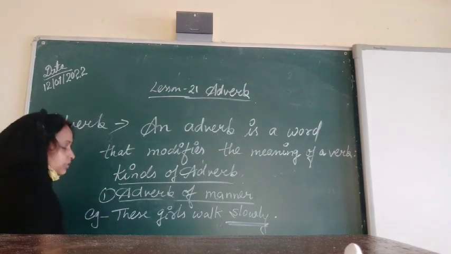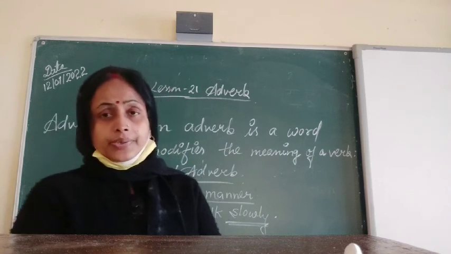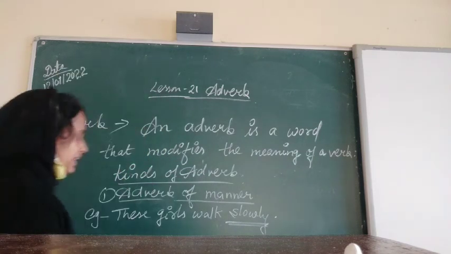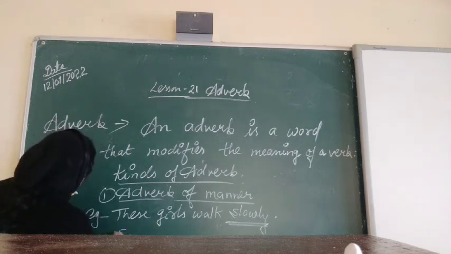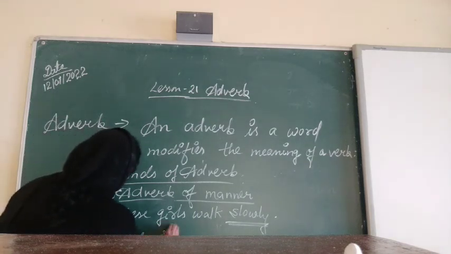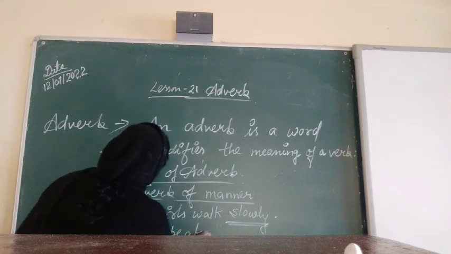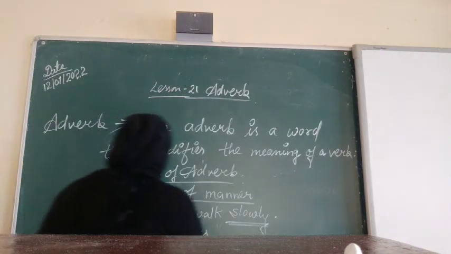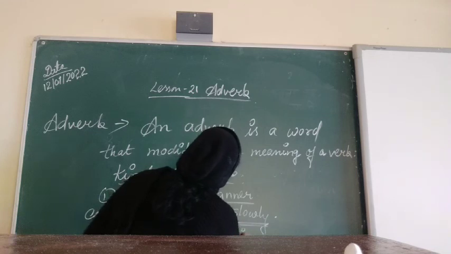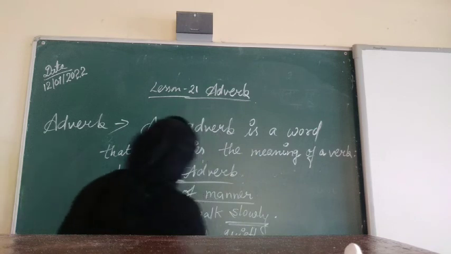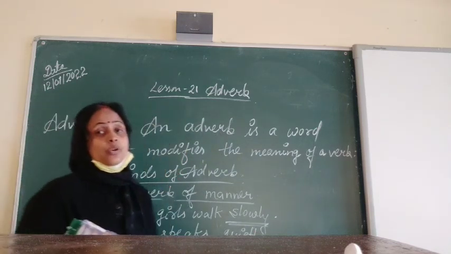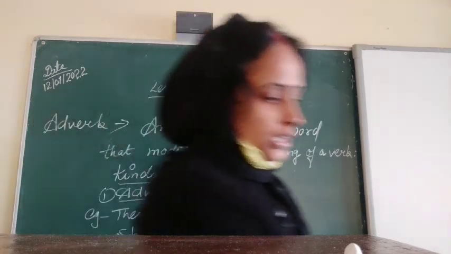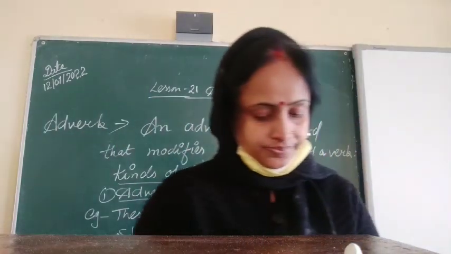Understand? Now, understood? Suppose she speaks quietly. She speaks quietly. How she speaks? Quietly. The way is what? The manner is quietly. So this is the adverb of manner. Okay. Now, next one.